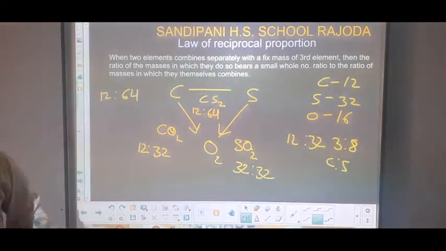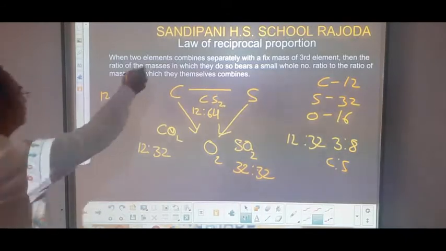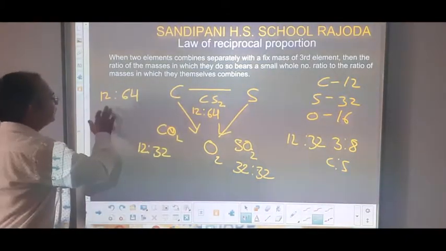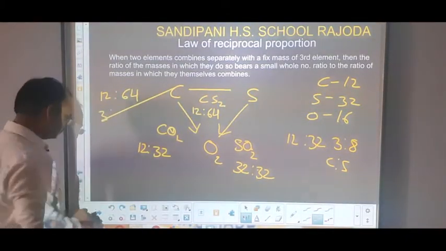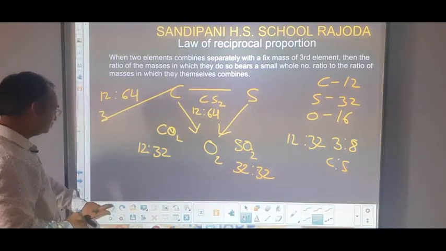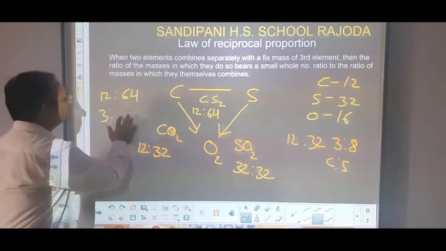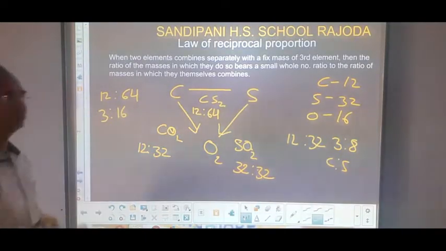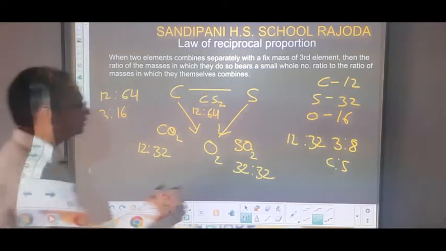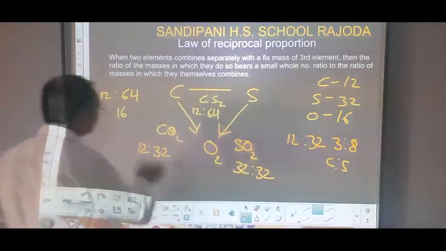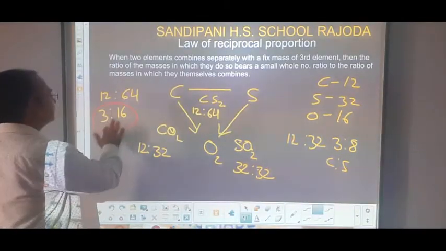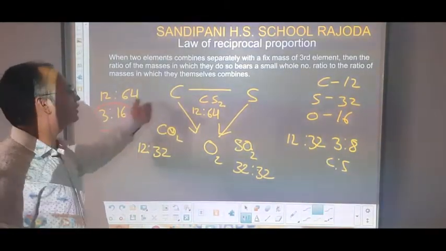And now student, if we see the simplest ratio and if we divide them both sides by 4, then we get here 3 is to 16.